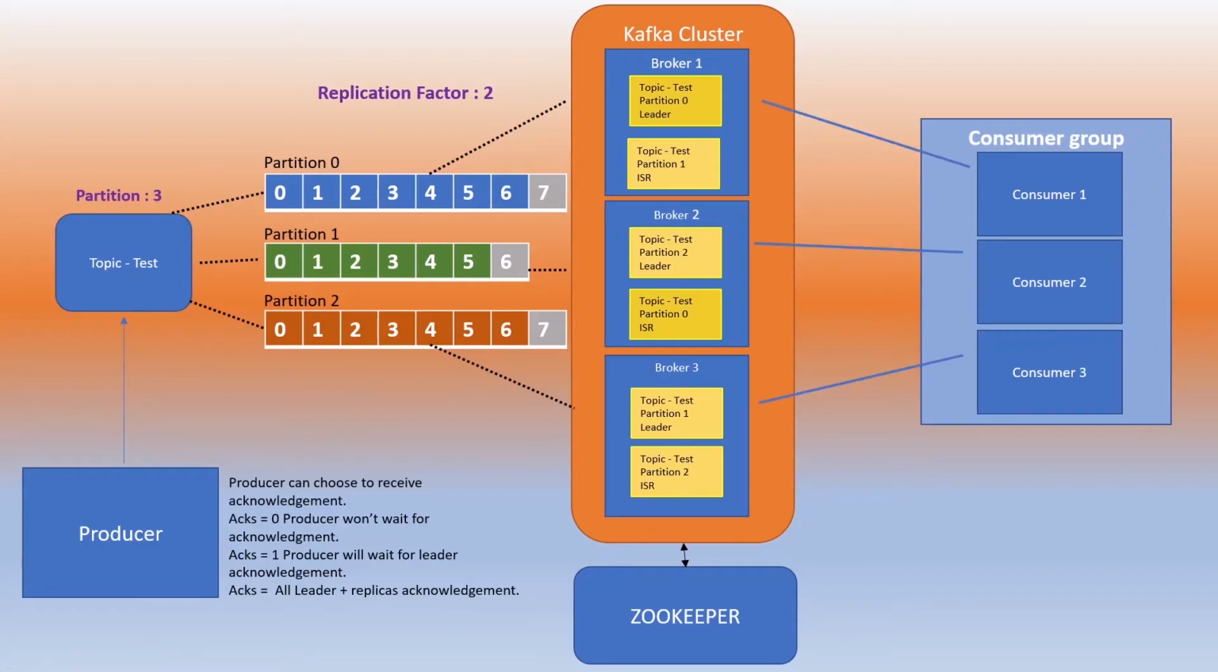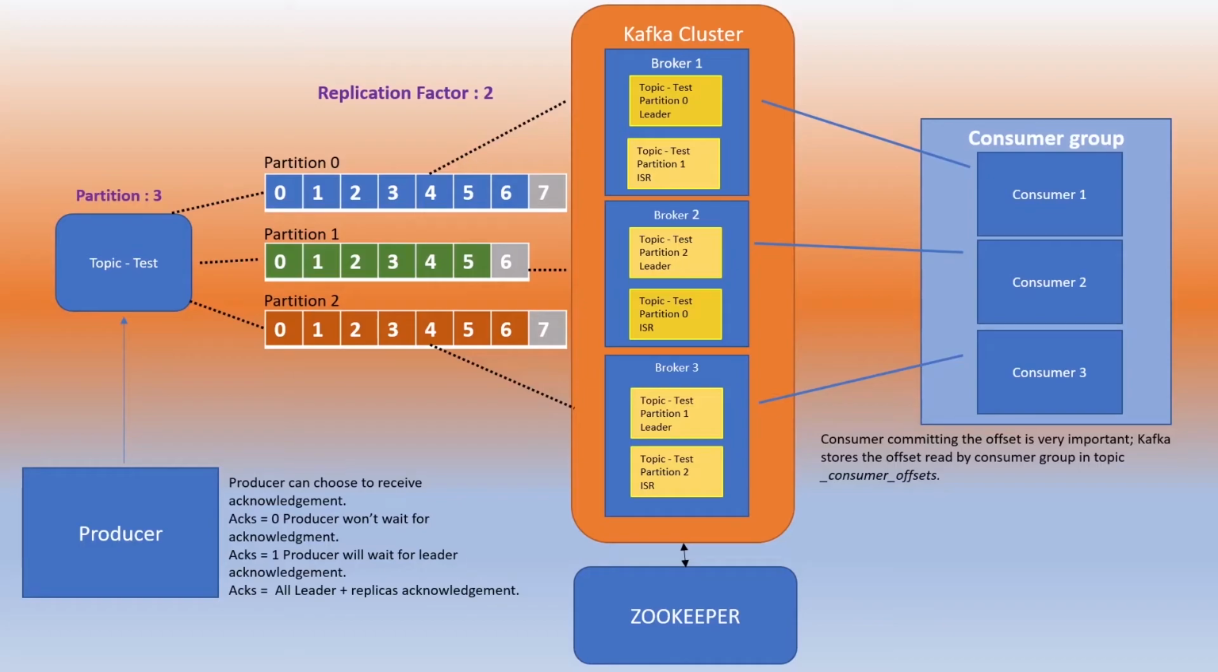Next is the consumer. A consumer subscribes to the topic, so it can consume messages from the topic. We have 3 consumers in a consumer group, which is exactly the same as the number of partitions. This is done so that we can scale the data consumption from the topic and the load can be shared. Consumer committing the offset is a very important process.